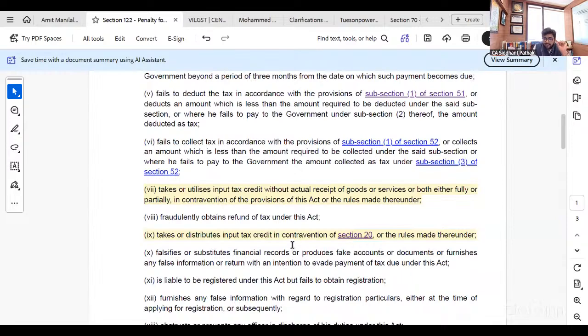So a taxable person who conducts any of these 4 transactions